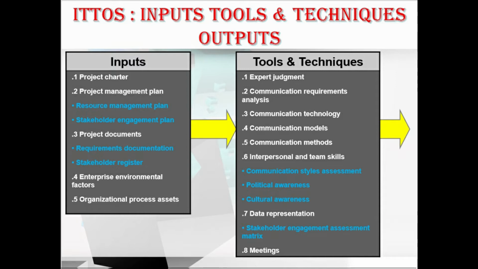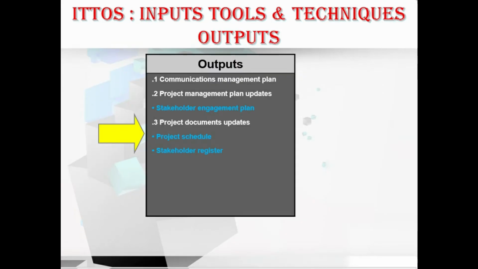Coming to the outputs, we have the communication management plan, which is the key output, and the project management plan updates, which include the stakeholder engagement plan. We also have the project document updates that include the project schedule and the stakeholder register. Okay, fine. Let's first discuss the inputs in more detail.